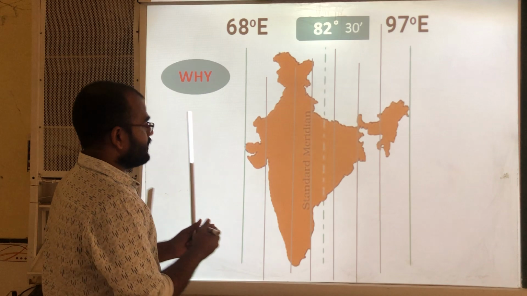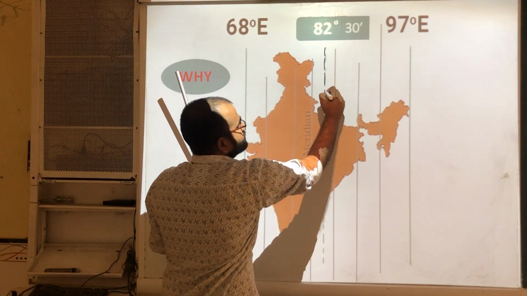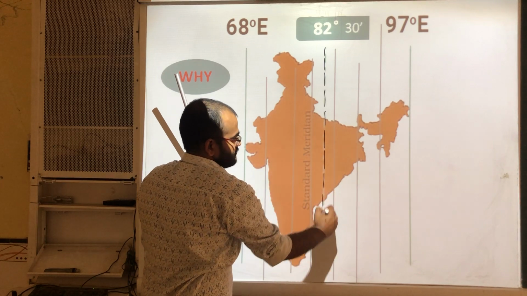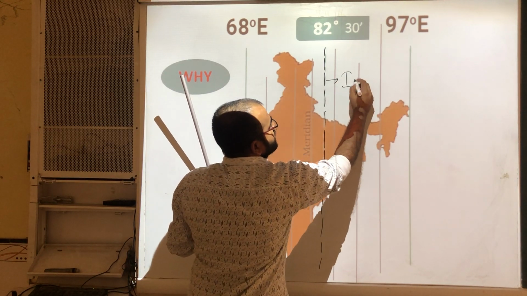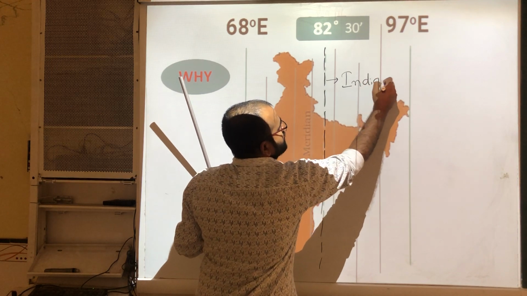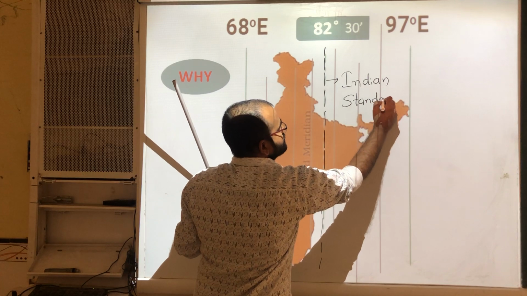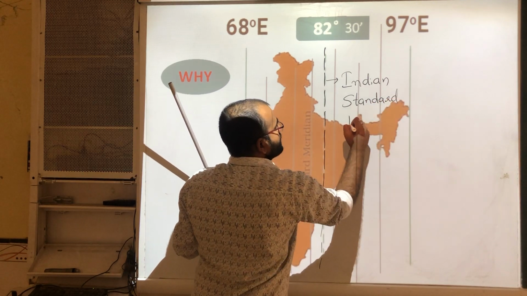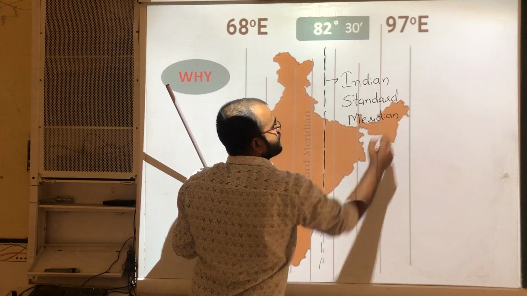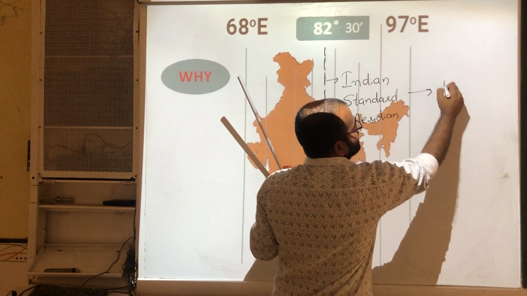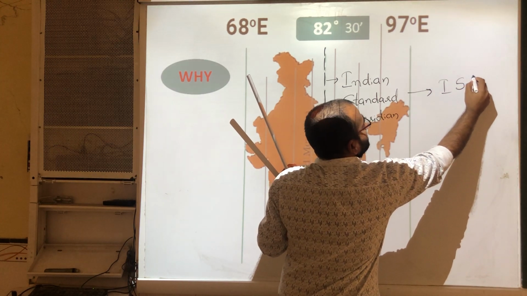Why? Because here, see this dotted line. This is called the Indian Standard Meridian. Simply we will call this the Indian Standard Meridian.